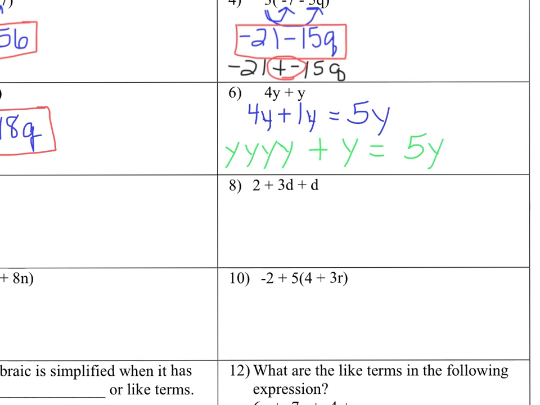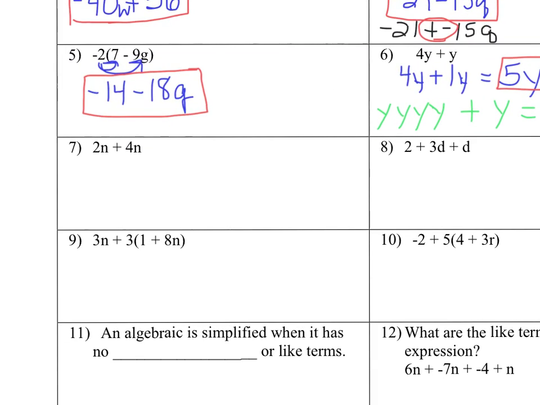So you don't want to do that on all of them, but that's why that works. Then the next one is another combining like terms. You have 2n plus 4n. Now here's another way that you can look at it: you can say 2 plus 4 is 6, and then just put the variable right behind it. And that's it. Can't do anything else about it.